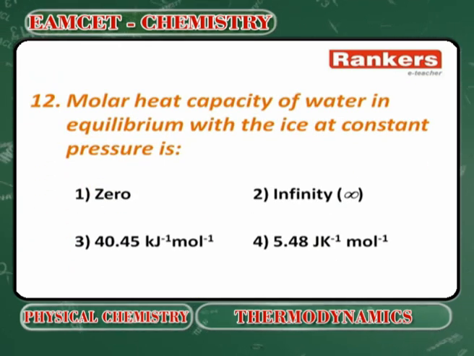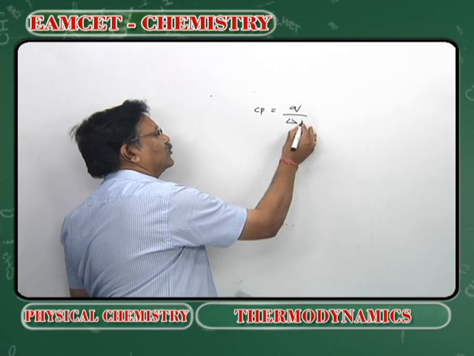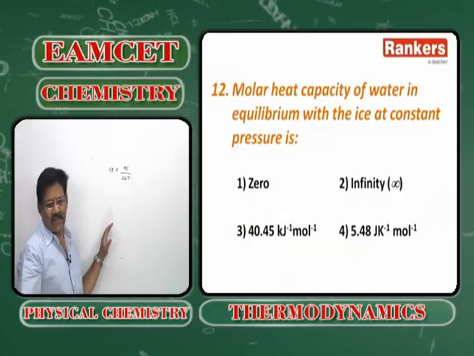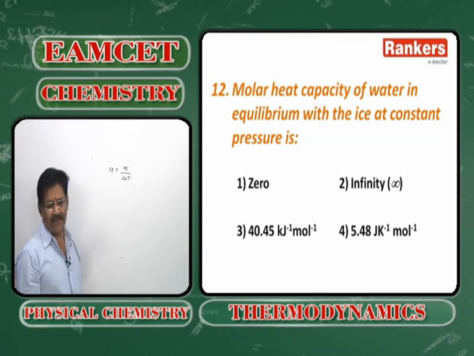molar heat capacity of water in equilibrium with the ice at constant pressure is. So, what is the molar heat capacity? Molar heat capacity Cp is equal to Q by delta T. When ice and water are in equilibrium, the equilibrium temperature will be 0.